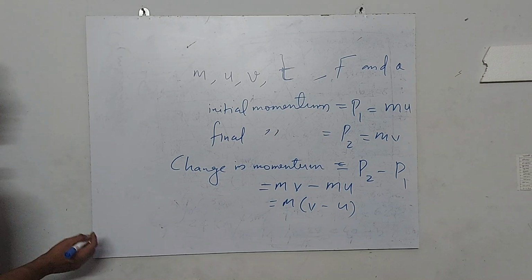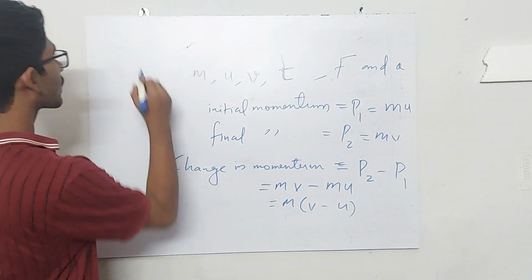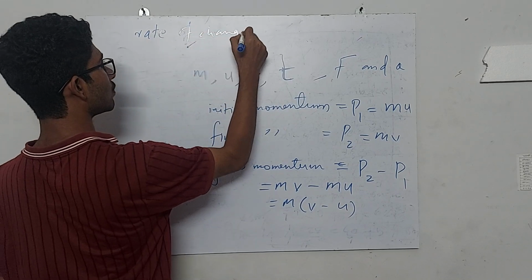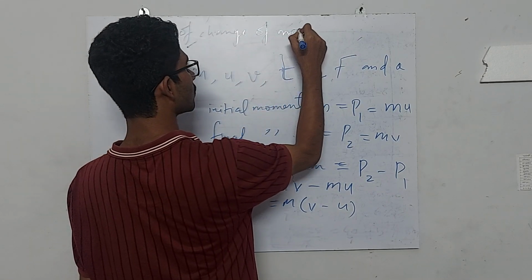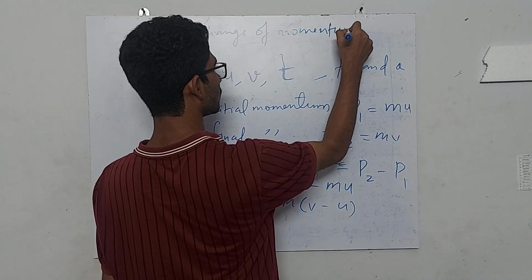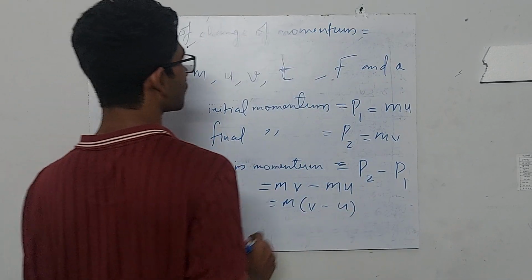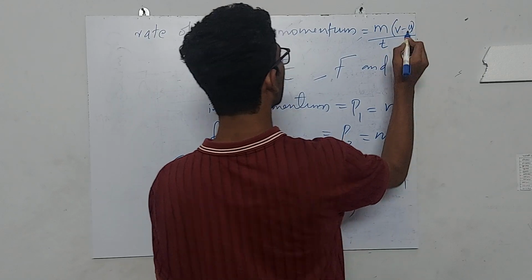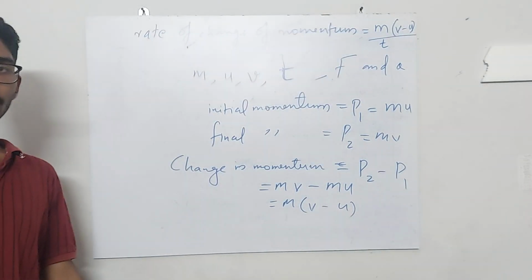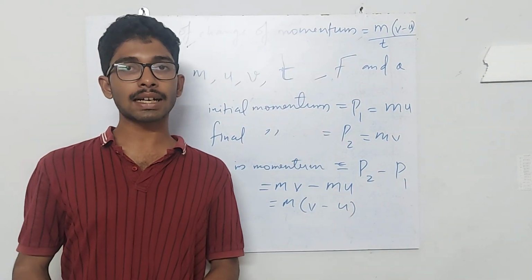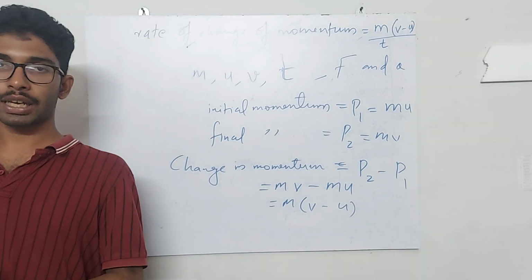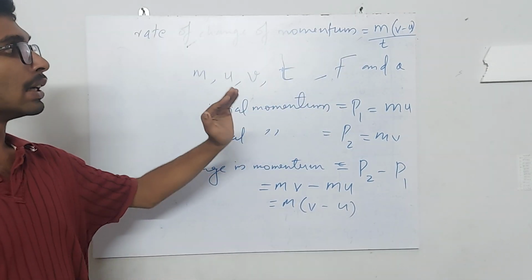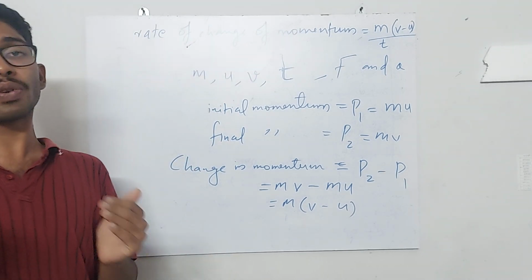Now what is the rate of change of momentum? It will be m into v minus u divided by t. When you say the rate of change of something, mostly this is the time rate of change. So here it means how much the momentum changes with respect to time.